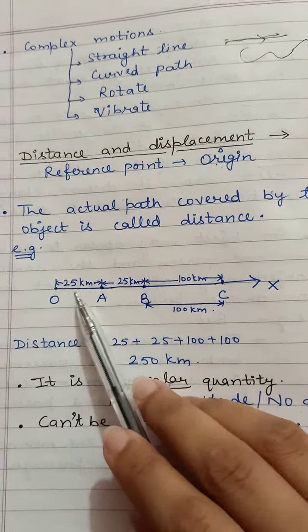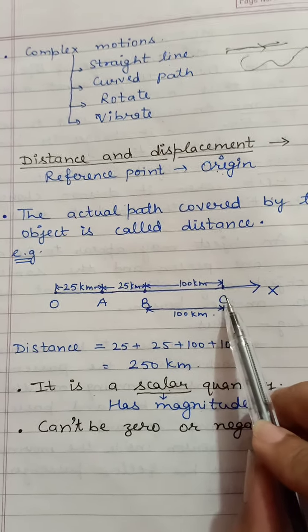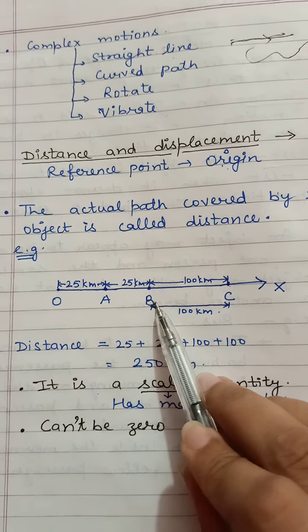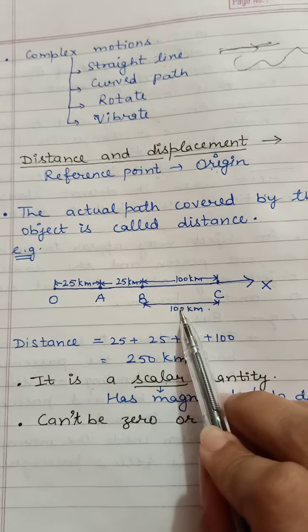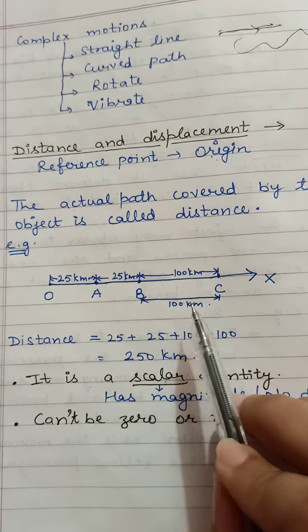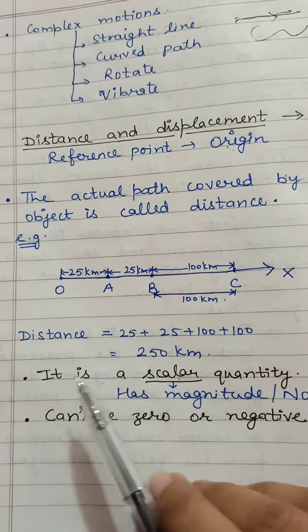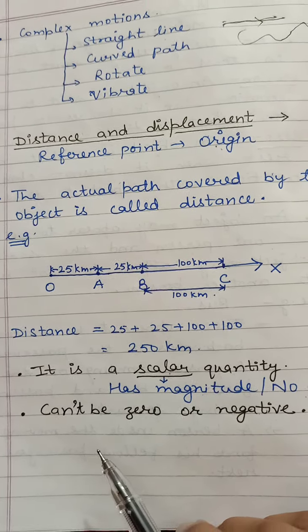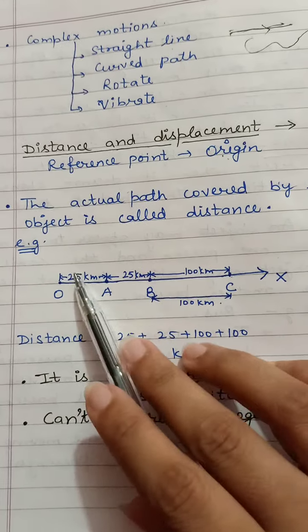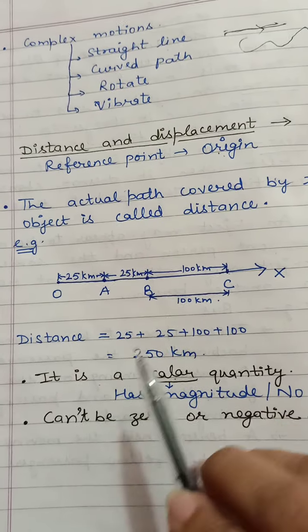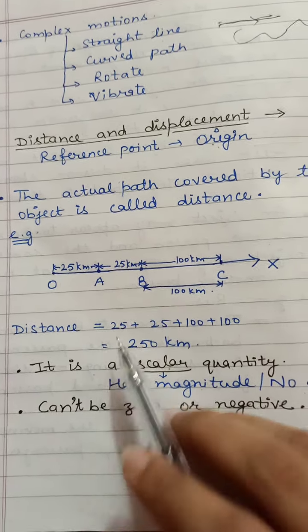But if the object turns around and moves from C to B again, covering 100 kilometers, then the total distance covered is 100, 100, 25 and 25, that is equal to 250 kilometers. So this is the total path covered by the object, which is called the distance.